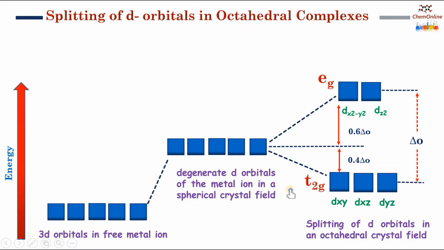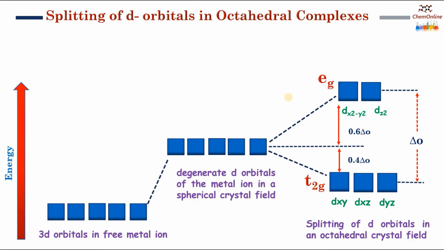So the 5 d orbitals split into 2 different levels. The lower level, consisting of dxy, dxz and dyz, represents the t2g orbitals, and the higher energy level, dx square minus y square and dz square, represents the eg levels. So in octahedral complexes, the energy of the dz square and dx square minus y square orbitals increases much more than the energy of the dxy, dxz and dyz orbitals. Just remember, the greater the repulsion, the greater is the increase of energy.